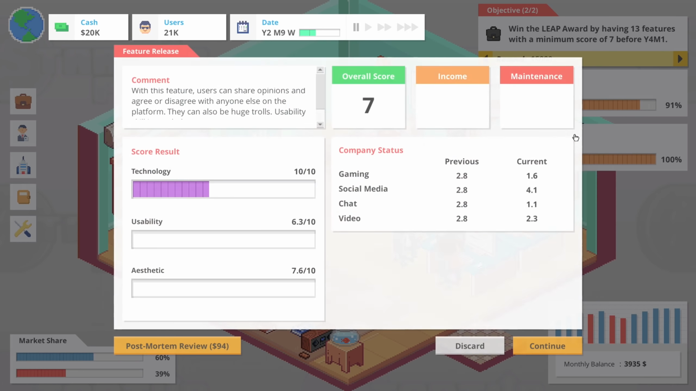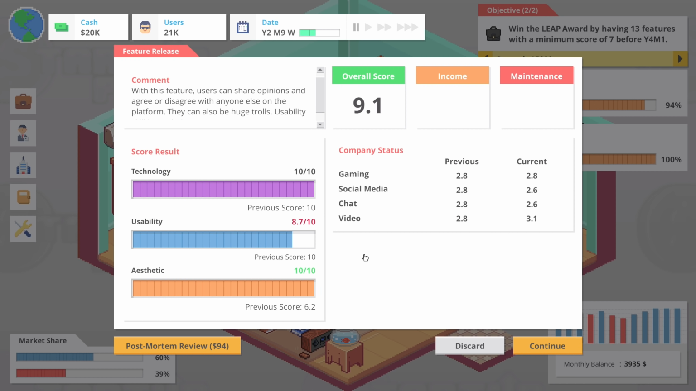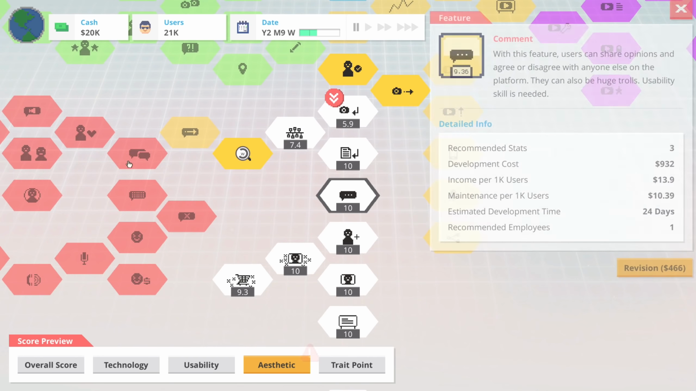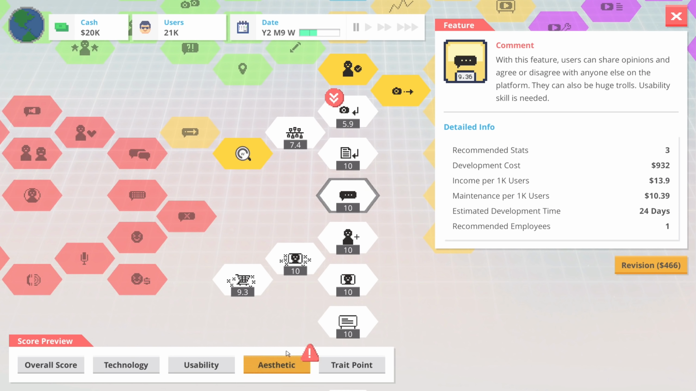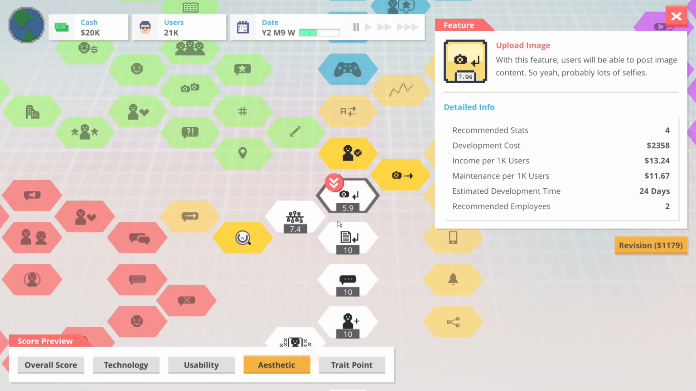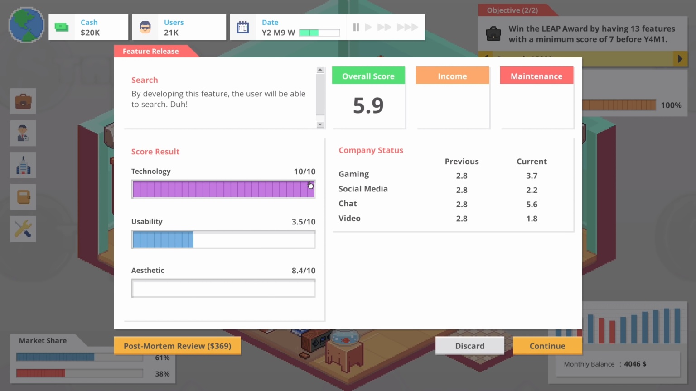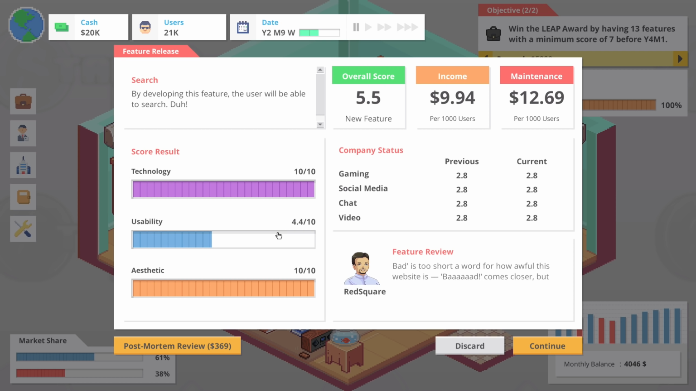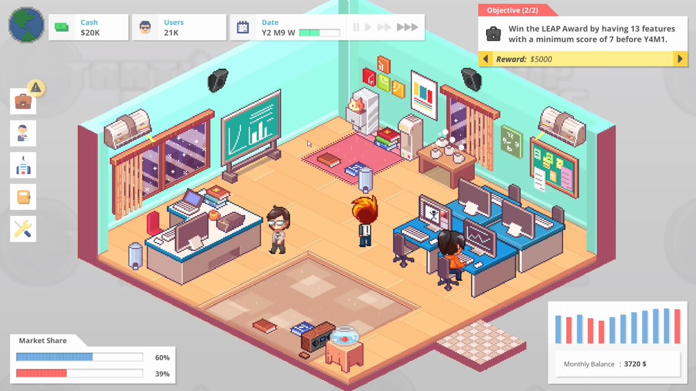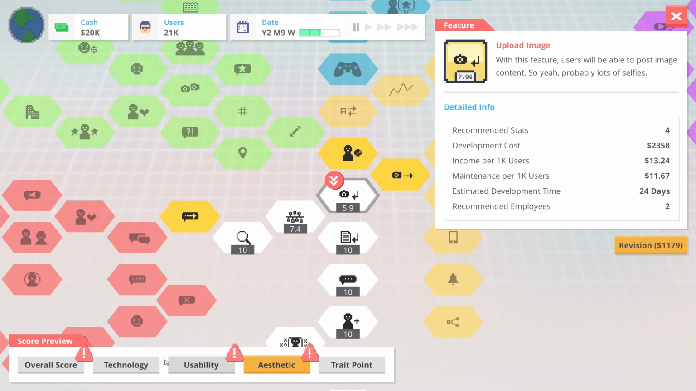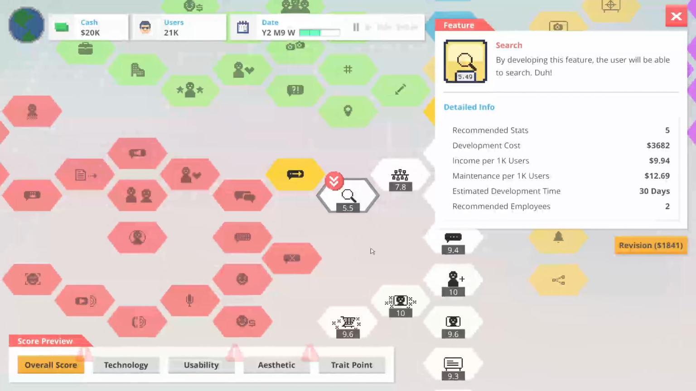Now, let's see. The comments are considerably better. The score on usability is not quite as good, but that will hopefully stop people from complaining about it. So now the only thing suffering is upload image in terms of usability. So no problems there. And search usability is terrible. That's not good. We actually lost users on that. Interesting.